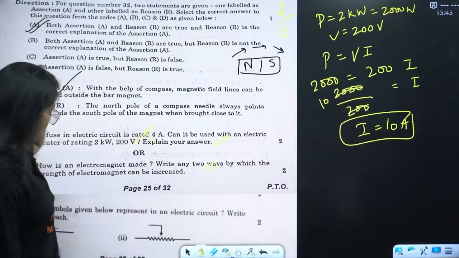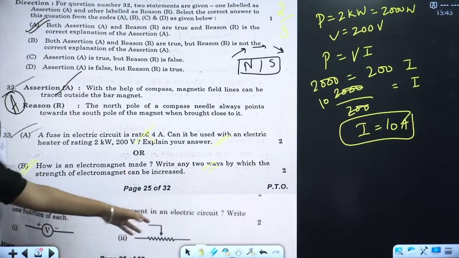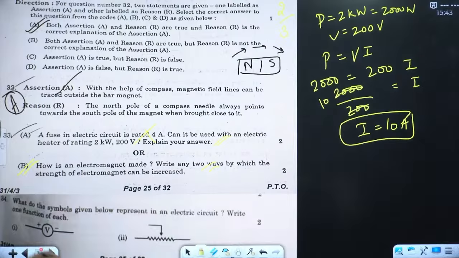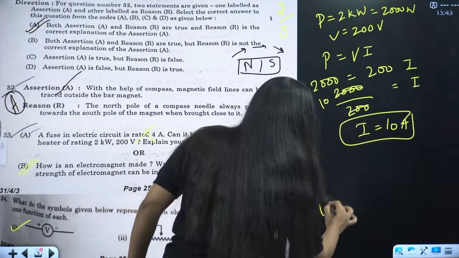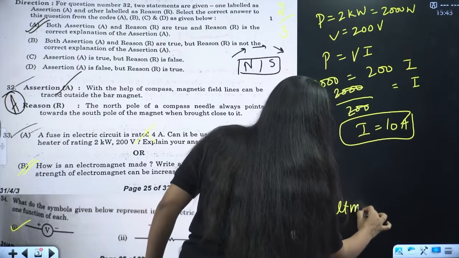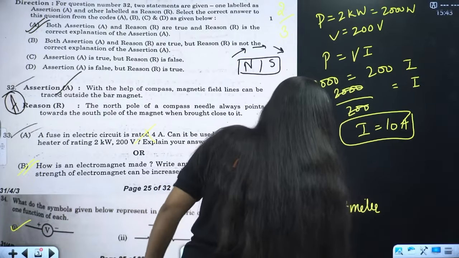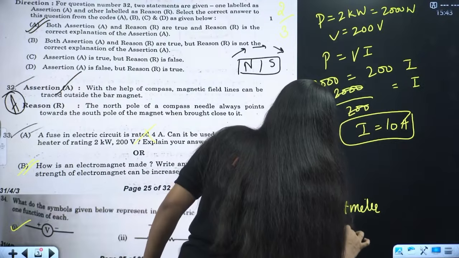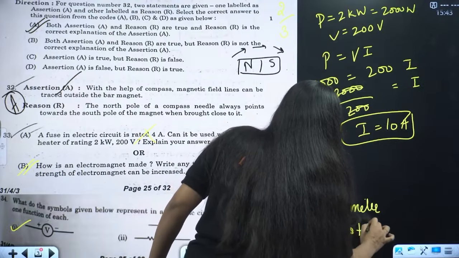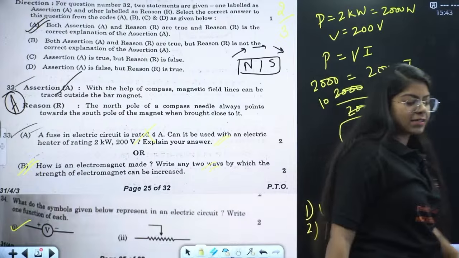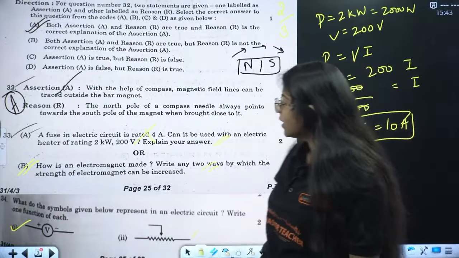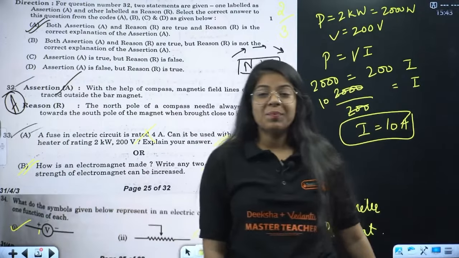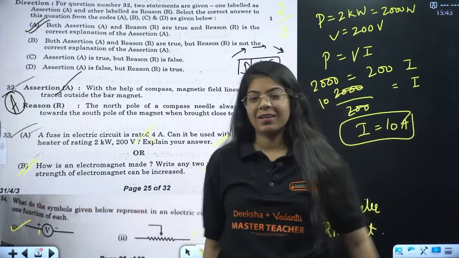So in this question we have, what do the symbols given below represent in an electric circuit? This is very easy, ma'am. First, this is voltmeter, right? And the second is rheostat or variable resistance. Correct? Then this symbol is for rheostat, this is for voltmeter. We all know it, right?